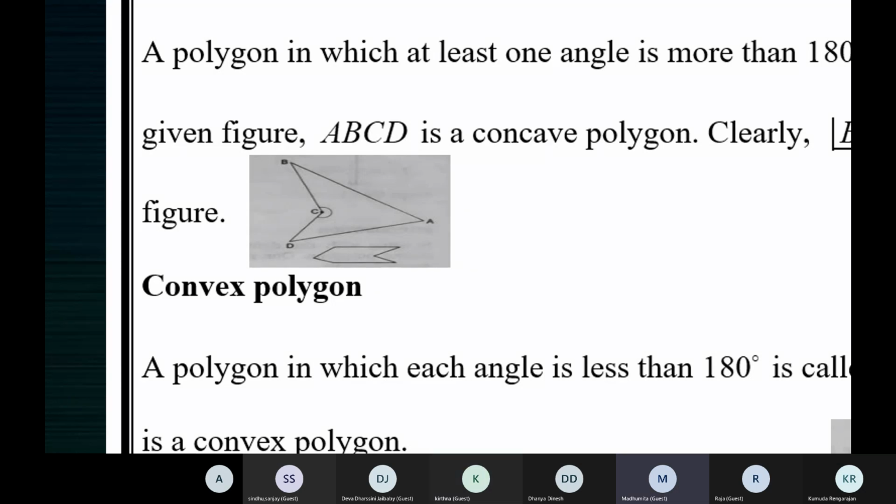Ma'am, your screen is not clear. Is it for everyone? Is my screen visible? Yes, ma'am, visible. Ma'am, it's the same convex polygon screen. If children have trouble seeing the screen clearly, please leave the meeting and join again. No, the discussion is not that. The discussion is how many line segments does the letter M have?